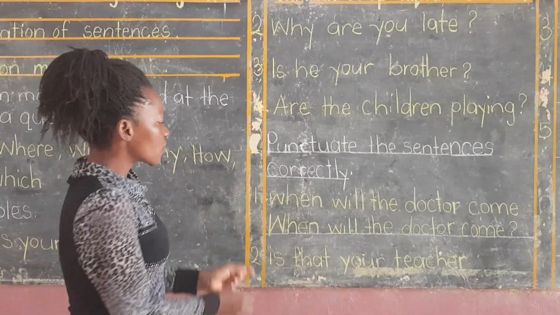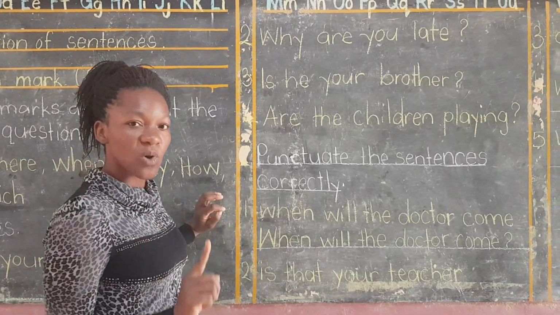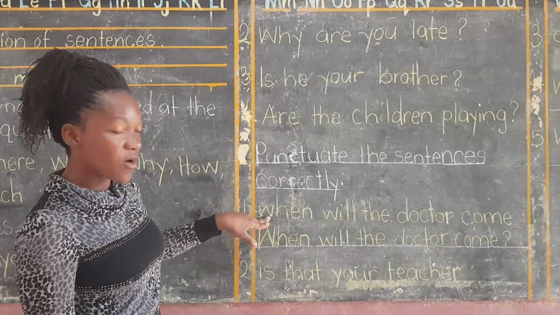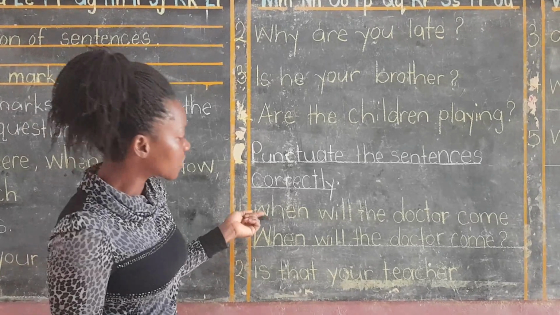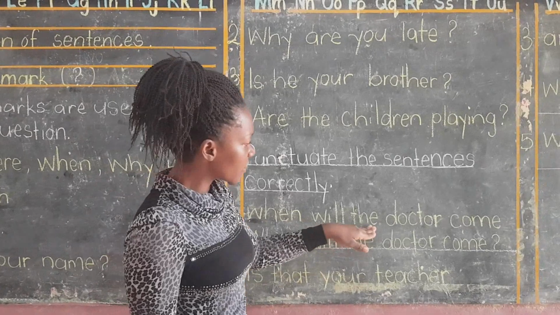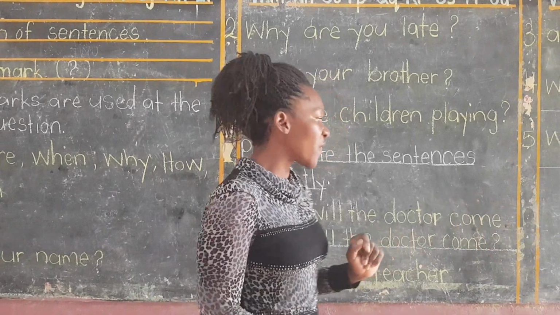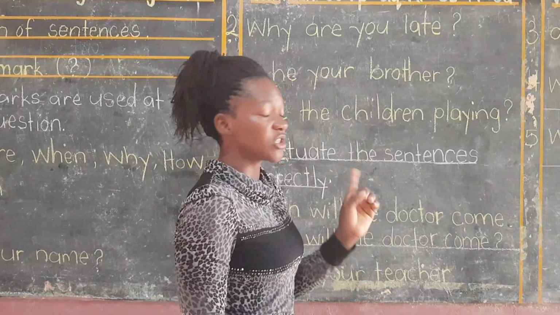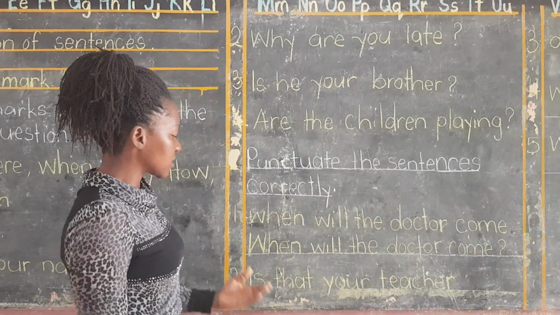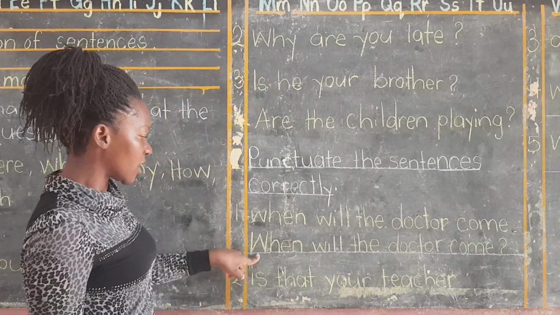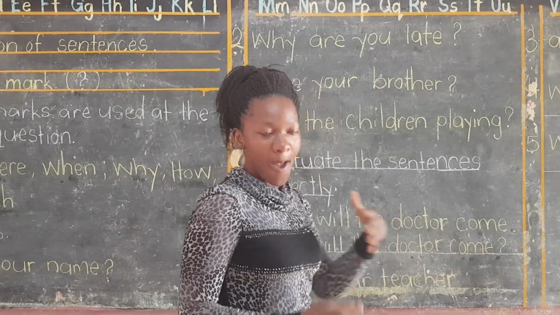So how do we look at it? We first look at the first letter of that sentence. Remember, the first letter of a sentence has to be a capital. So this letter will be a capital letter. As you read through, when will the doctor come? It is a question, but I've not put a question mark. You can even find a teacher putting a full stop and you say, oh teacher, no, that's not correct. It is a question, so it demands a question mark. So we shall begin our sentence with a capital letter: When will the doctor come? And we put a question mark.